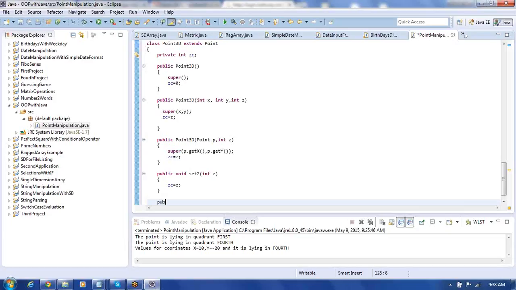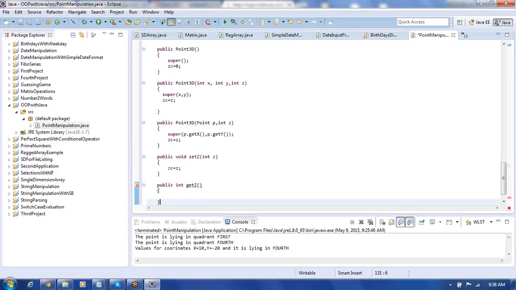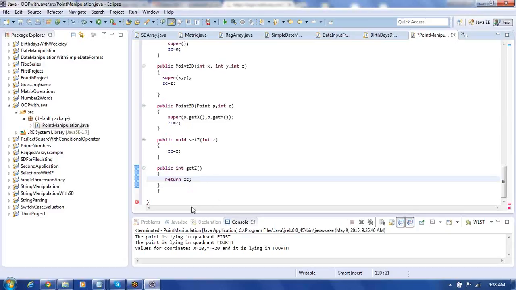Similarly, we can take here public, followed by int getZ. We return here the z coordinate now. So what value can we return here? Return z. Like this we can be returning this. So this is exactly the z coordinate.